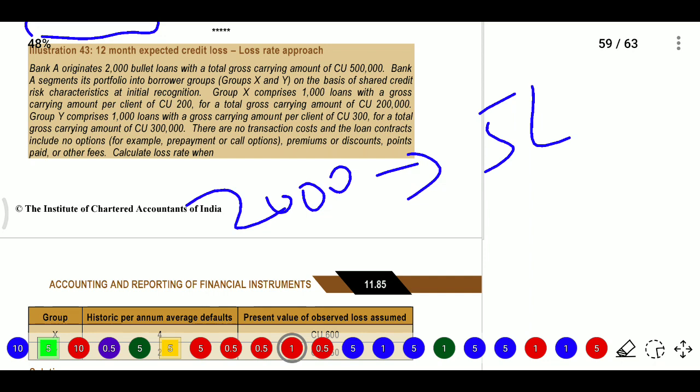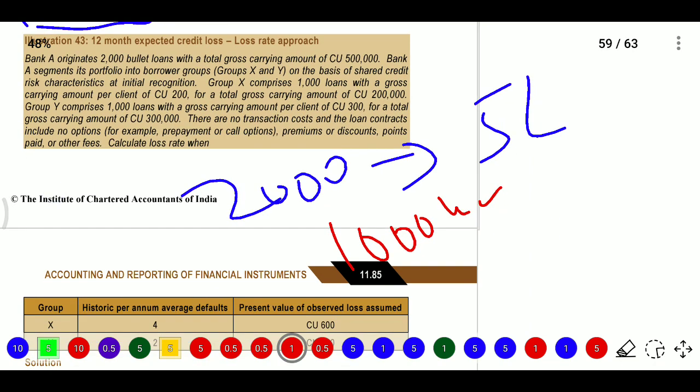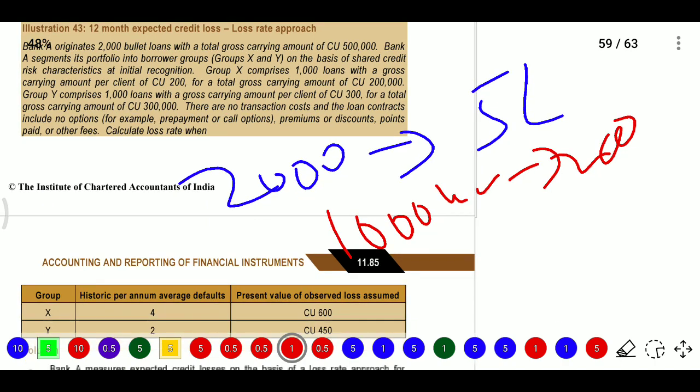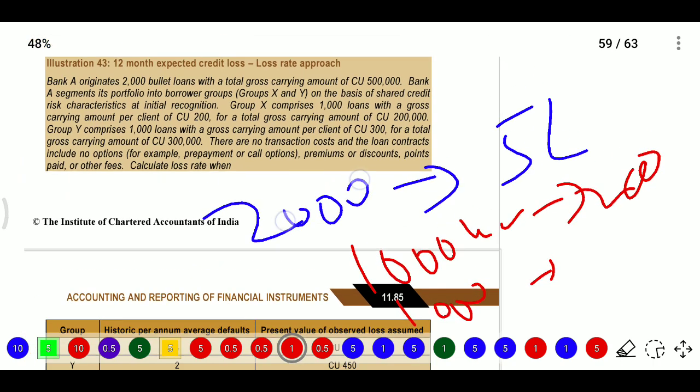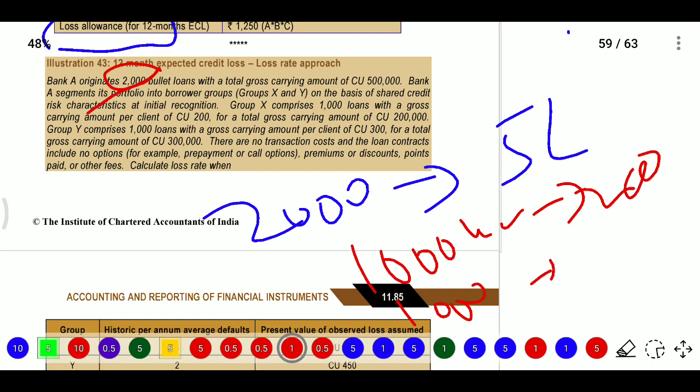Group X comprises 1000 loans, with a gross carrying amount of 2 lakhs, and group Y consists of another 1000 loans, with a gross carrying amount of 3 lakhs.